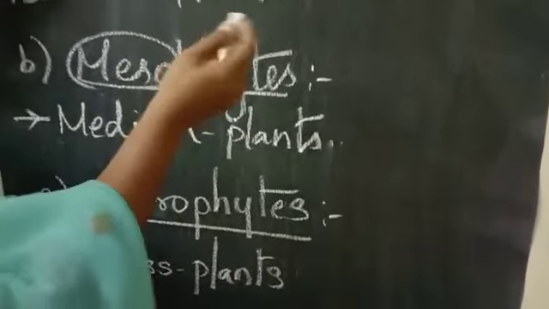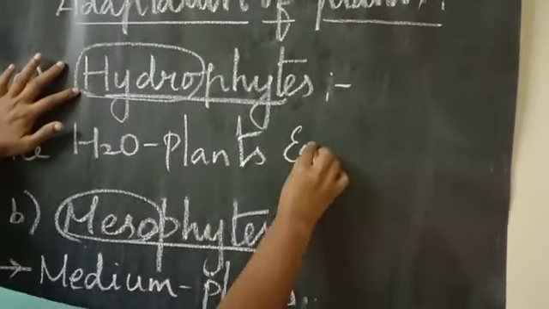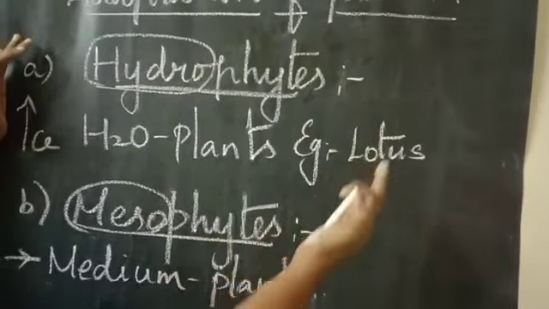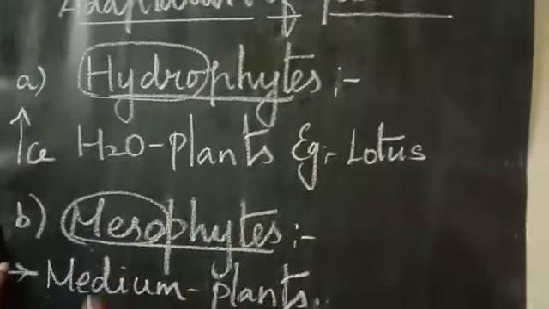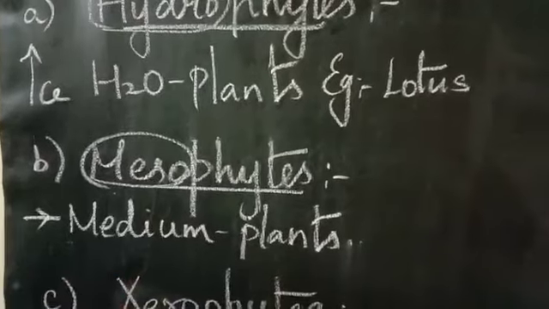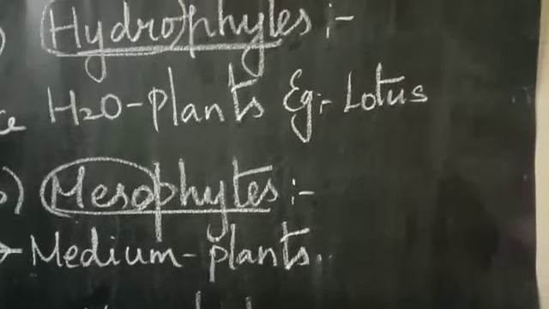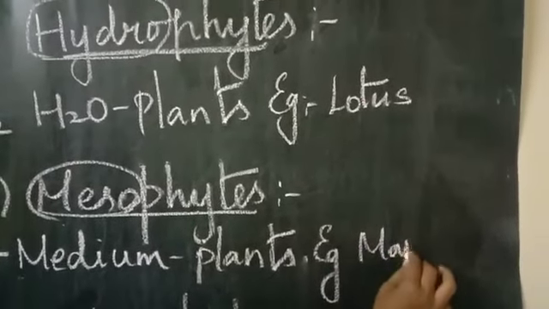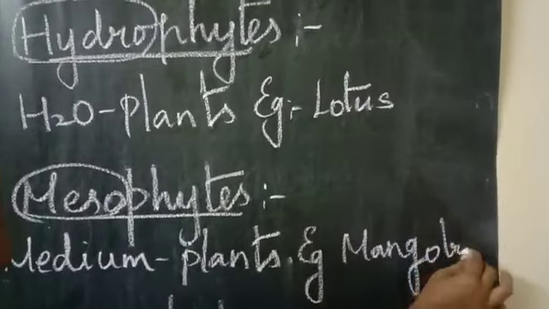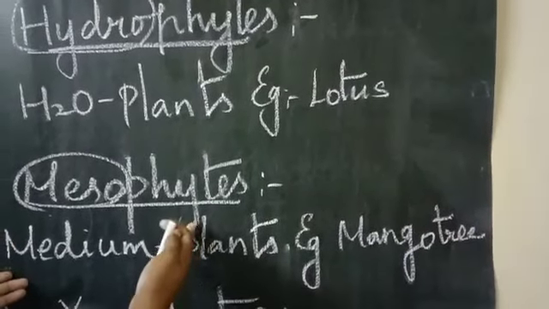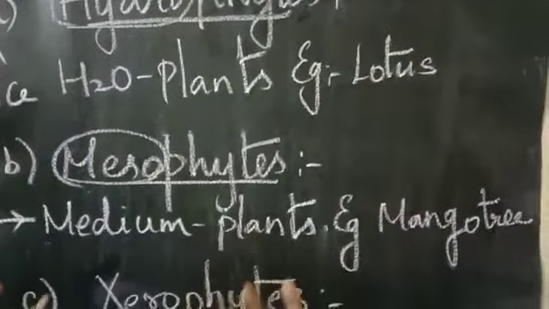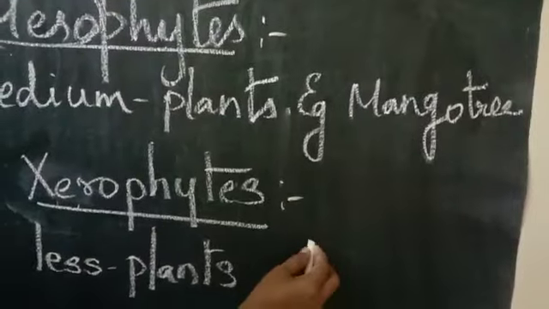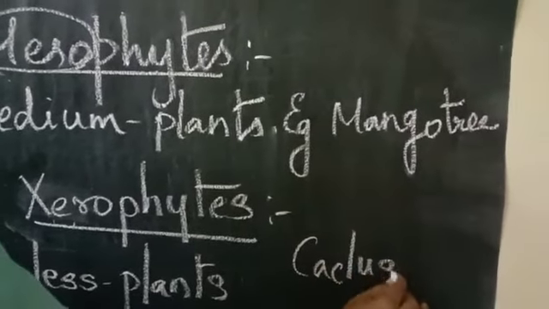I'll tell you one example for each. For hydrophyte, the lotus plant needs a large amount of water for its survival. A mesophyte requires a moderate, medium amount of water. Example, mango tree. If you supply more water to this plant, we cannot get the fruits. Xerophytes: xero is nothing but desert plant, we can say cactus. Clear, children?